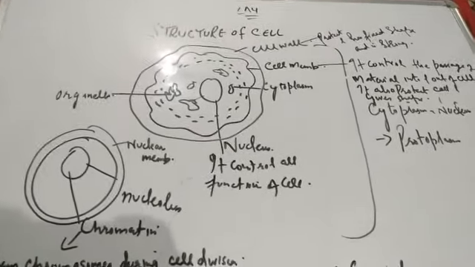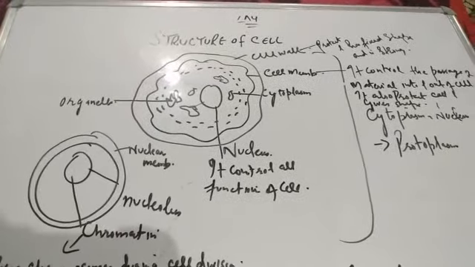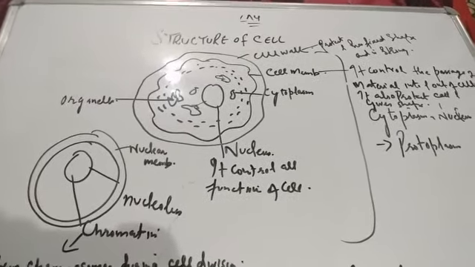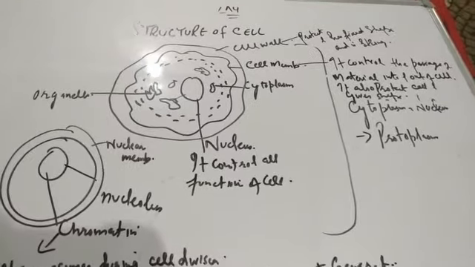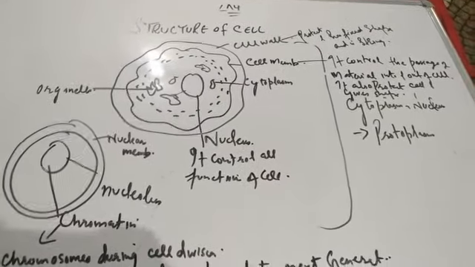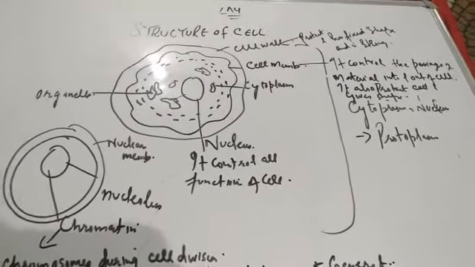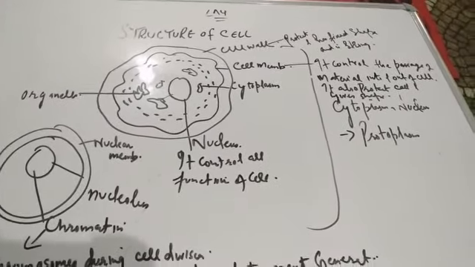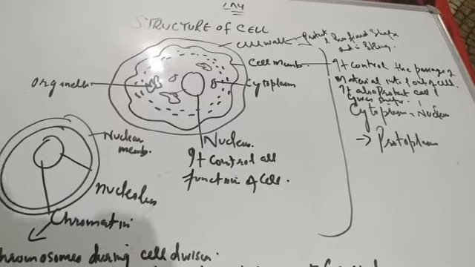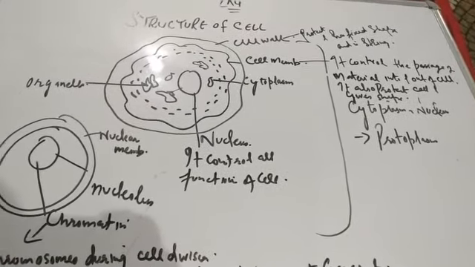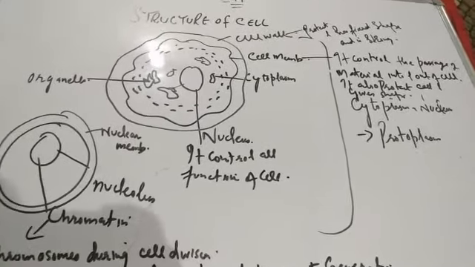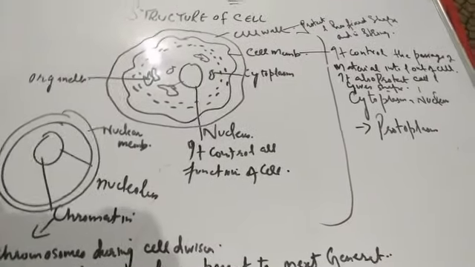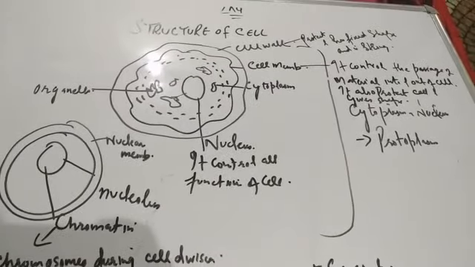Today is the second lecture of this chapter, so let us start the second lecture, that is the structure of the cell. Cell is made from different parts. First part is cell wall. Second is cell membrane. Third is cytoplasm. And inside the cell there is a nucleus. I will tell the functions separately.